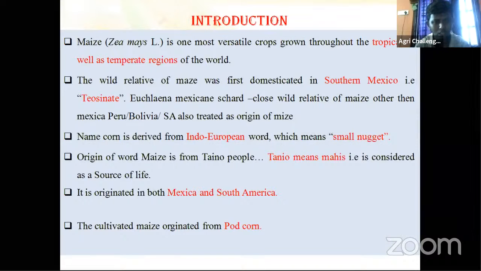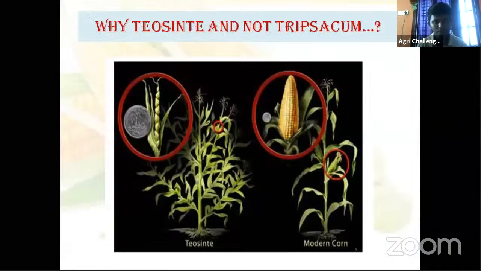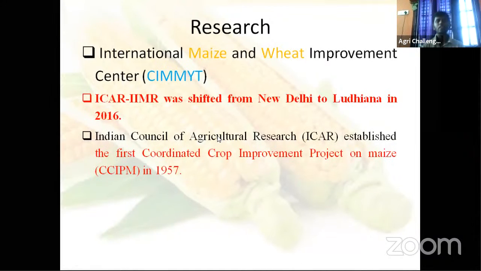The immediate parent of cultivated maize is pod corn, but the wild relative of maize is teosinte. Here you can observe this is our modern corn, and this is teosinte.